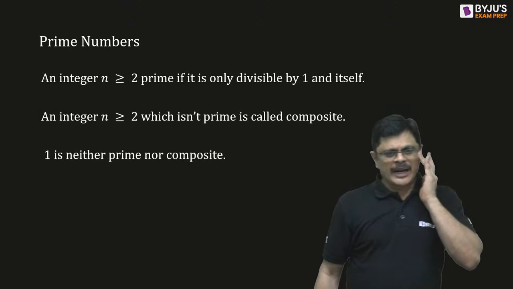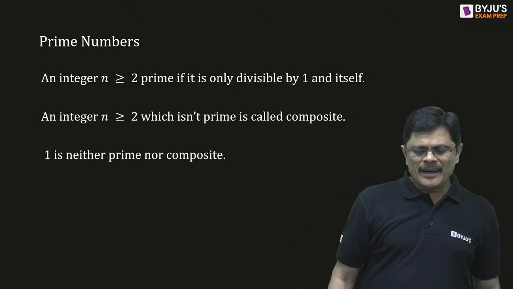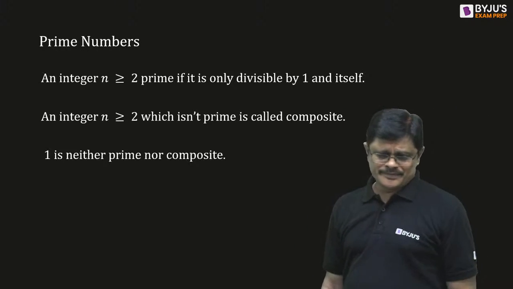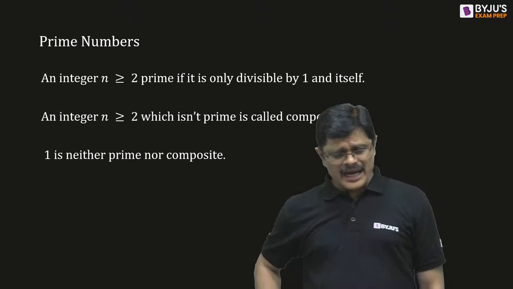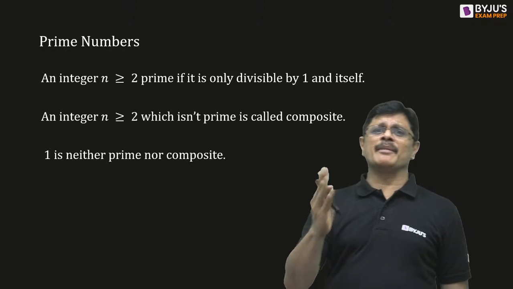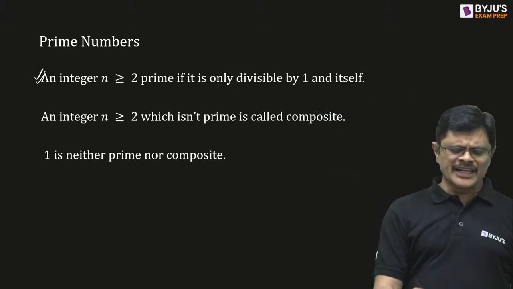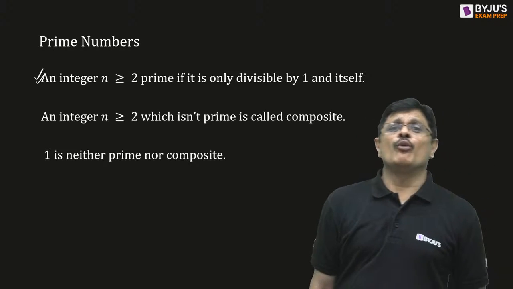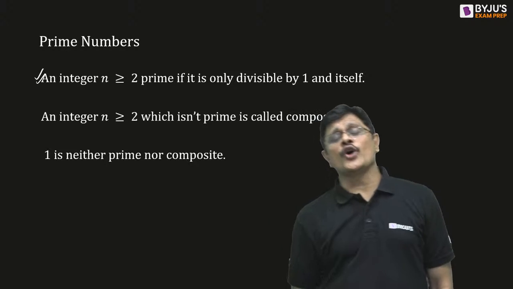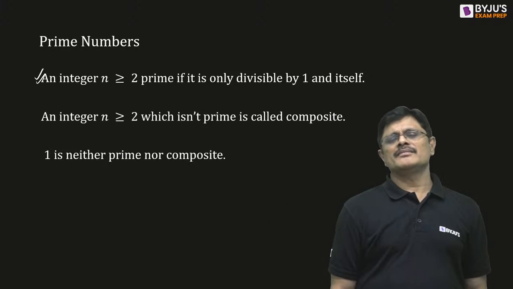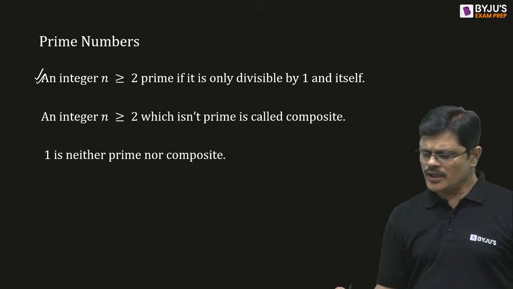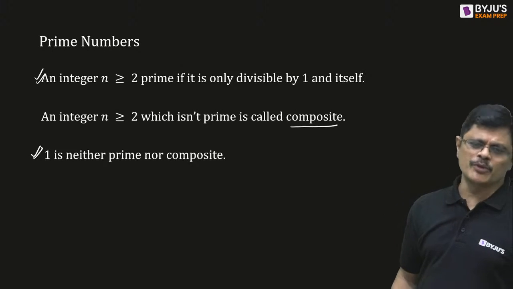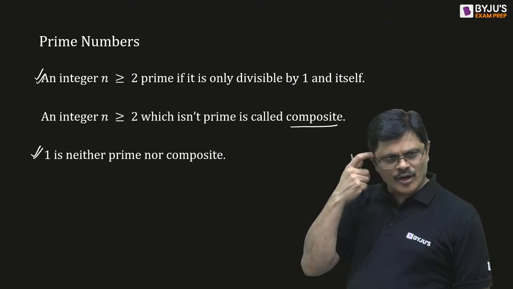And you all know about prime numbers. Prime numbers are integers greater than or equal to 2 which are divisible by 1 and the number itself. An integer greater than or equal to 2, which is divisible only by 1 and the number itself, is called a prime number. Otherwise, it is called a composite number. And remember, one is neither prime nor composite.